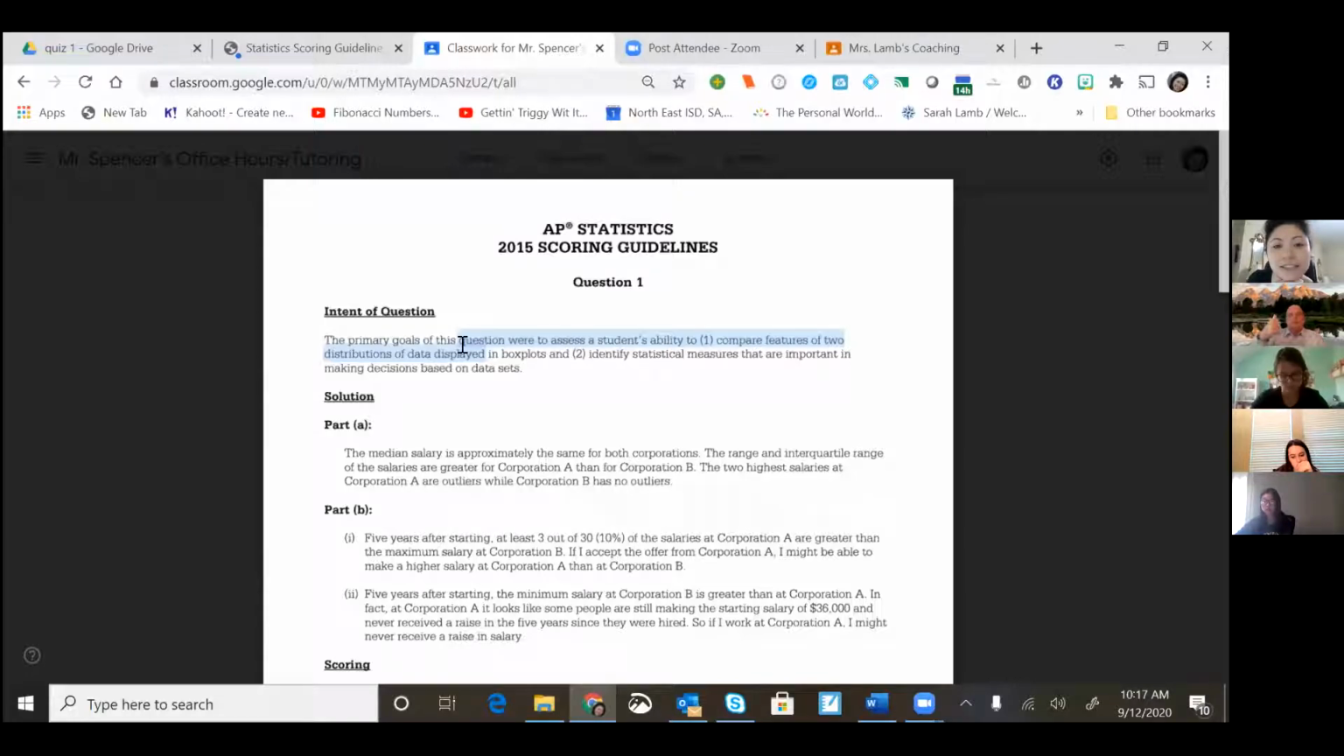Okay. Can you guys see this scoring guideline with me? I think I'm sharing the right screen. Okay, awesome, guys. All right, so the big takeaway from this is that on Part A, there has to be a comparison.